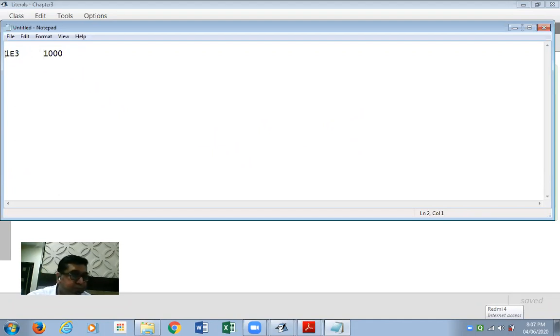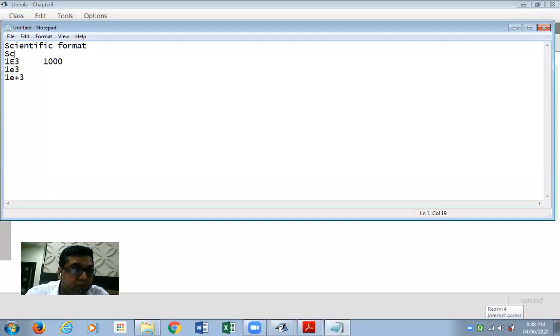How come? First let me tell you, this 1E3 that we have written could also be written as 1, then E in lowercase, and then 3, or it could also be written as 1E plus 3. All these ways of writing that value are correct. This format of writing a value is called scientific format, or scientific notation.